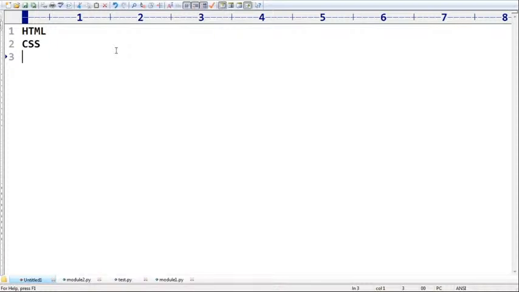Sir, what is the purpose of CSS and so on? What is the need? What is the purpose of the CSS concept? Anyone, can you please tell what is the need of CSS or what is the purpose of CSS? What is the meaning of CSS? Can you please abbreviate? Cascading.